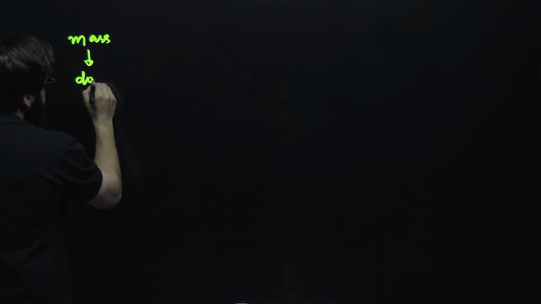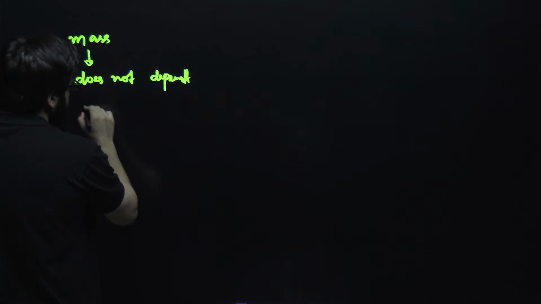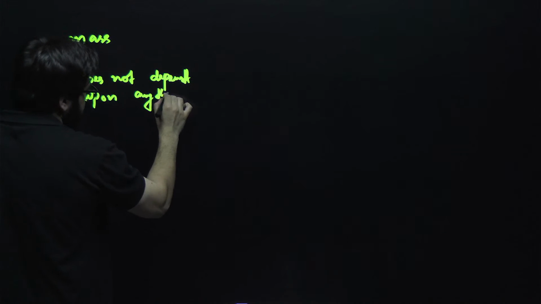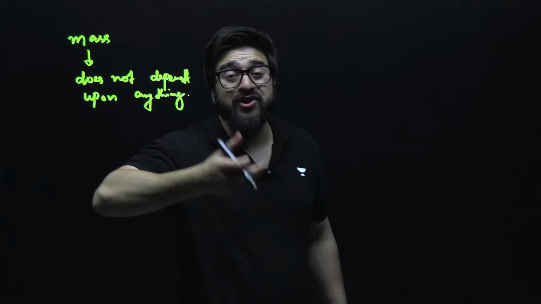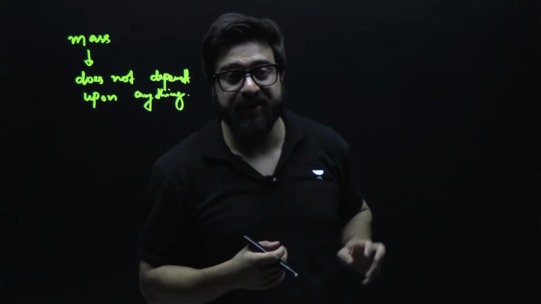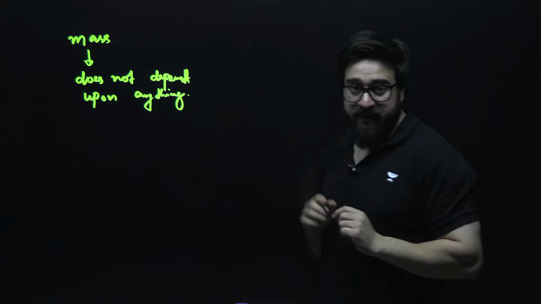We say this mass is an independent physical quantity. It does not depend upon anything. If you have to define the mass, you don't have to take somebody else's help to define the mass, because it does not depend upon anything.